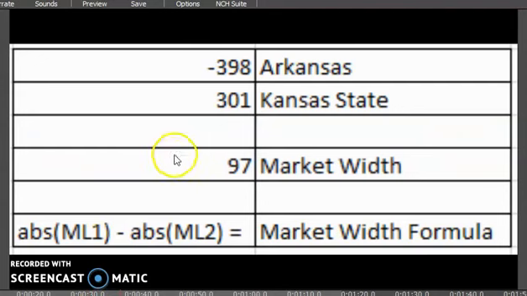So from this, one can come up with a formula to describe market width as the absolute value of money line 1 minus the absolute value of money line 2, which equals 97.